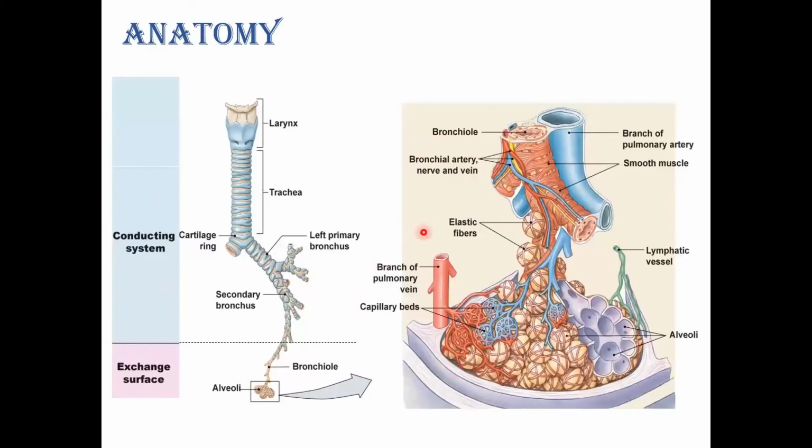Here you can see that from the larynx to these bronchioles up to this point, this is the conducting system, and the alveoli, including the end of the bronchioles, are the exchange surface.